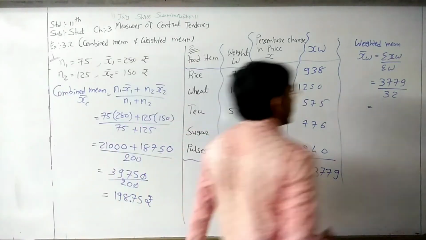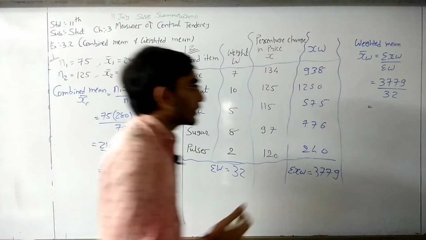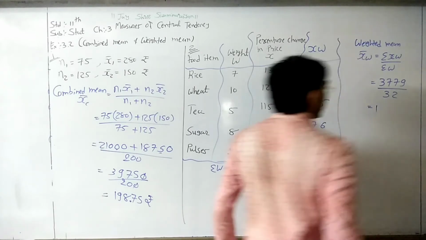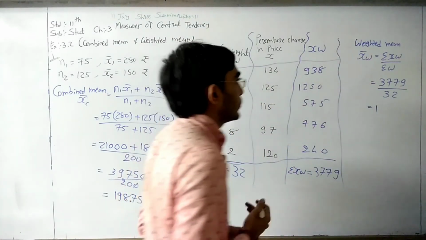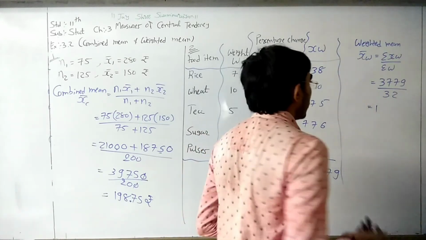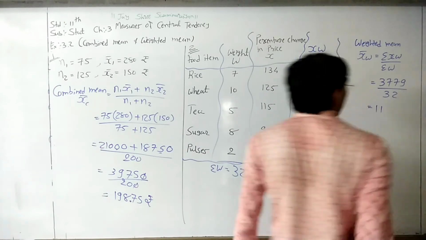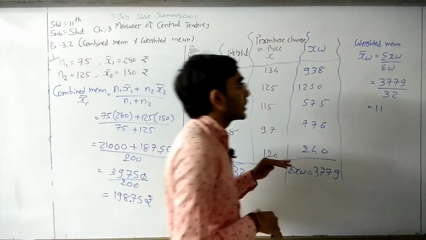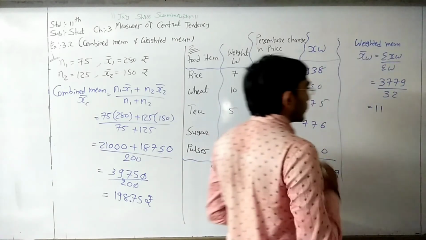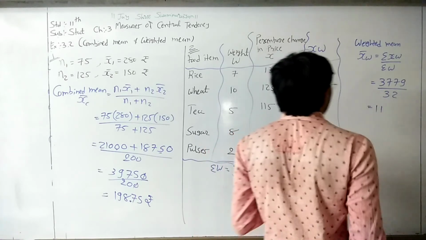So first of all, now use the calculator here. 3779 divided by 32. First of all, 3 ones are 3, then 2 ones are 2. Okay, so 7 minus 2, 5, 7, 9. Again 30, 2 ones are 5, 7 minus 32. This is 25 and 259 minus 2, 257.